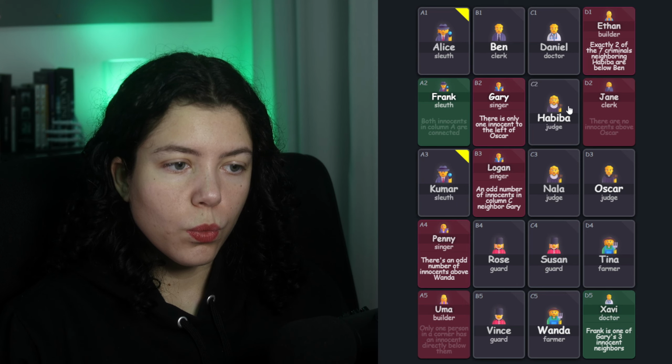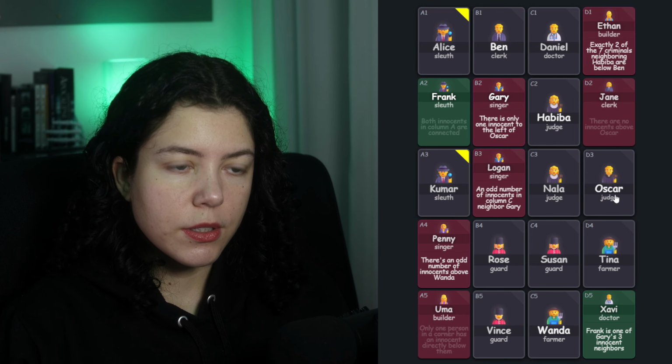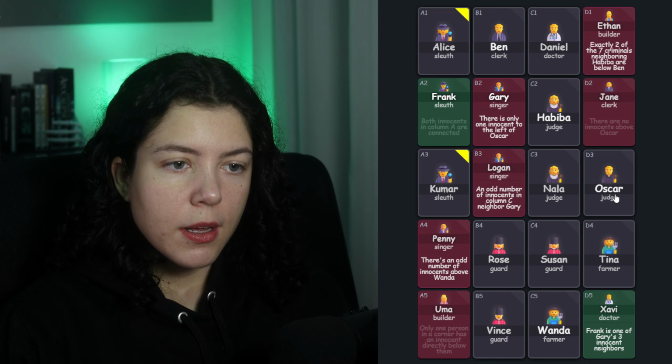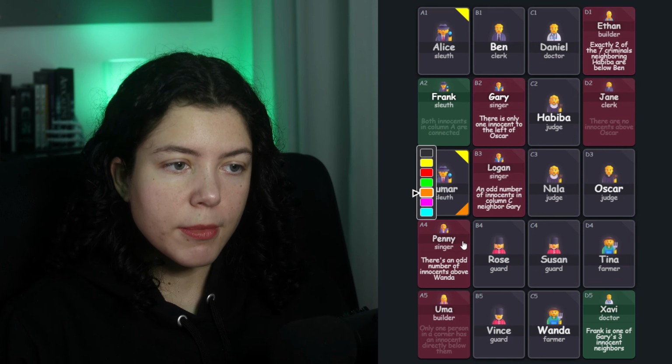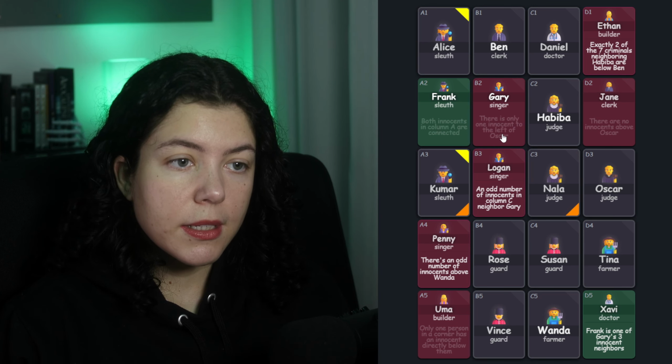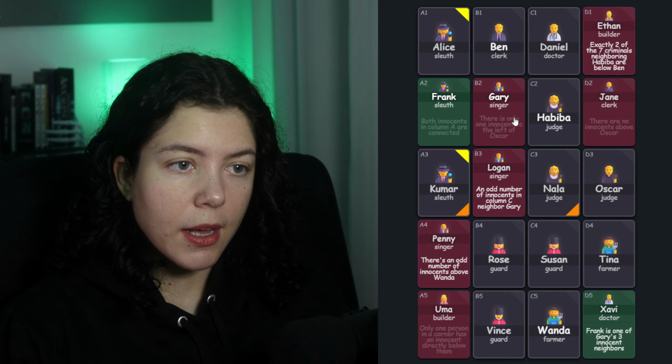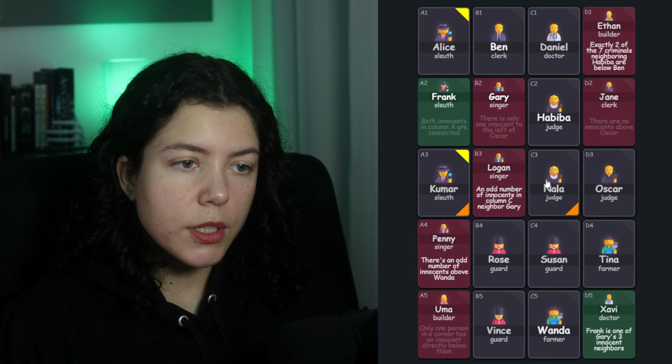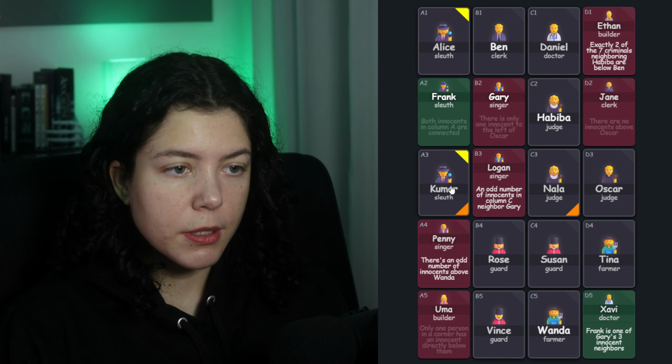Now, Gary says there's only 1 innocent to the left of Oscar. Again, Oscar, but this time there's 3 people to his left and 1 of them has to be an innocent. So that means either Kumar or Nala. We can tag them as opposites as well. And because of that, we dismiss Gary. But it doesn't mean that now Gary has 3 innocents, because at most there could be 2 here and at minimum 1.